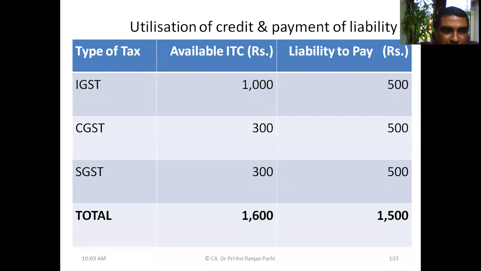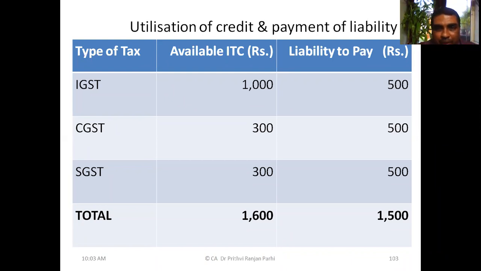And what is the situation with SGST? ITC less than liability. What is the amount of ITC? 300. And liability is 500. And total ITC available how much? 1,600. And total liability to pay? 1,500. So practically, you should not pay anything, is it not? If you can utilize properly, you should not pay anything.